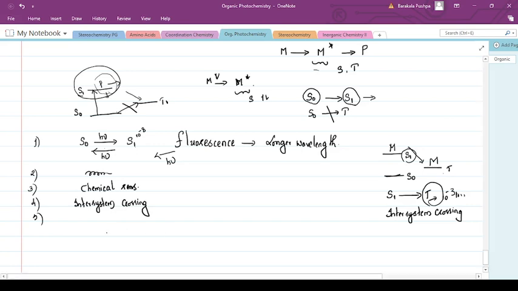The fifth point: I have mentioned to you that the triplet excited state is what gives the product, and this is very important for photochemical reactions. And the sixth one is that sometimes the molecule in the singlet excited state can react with other molecules and give a new product. Now, the singlet excited state can transfer.